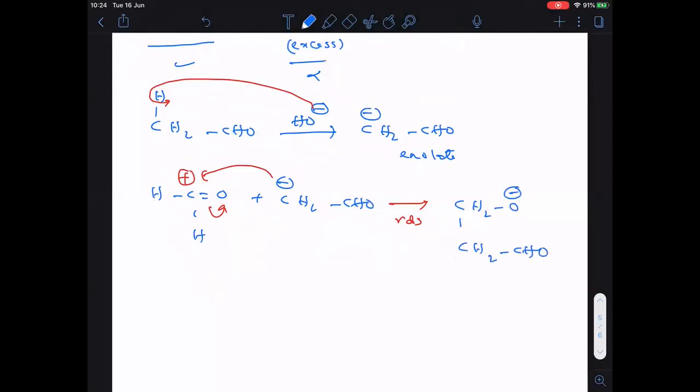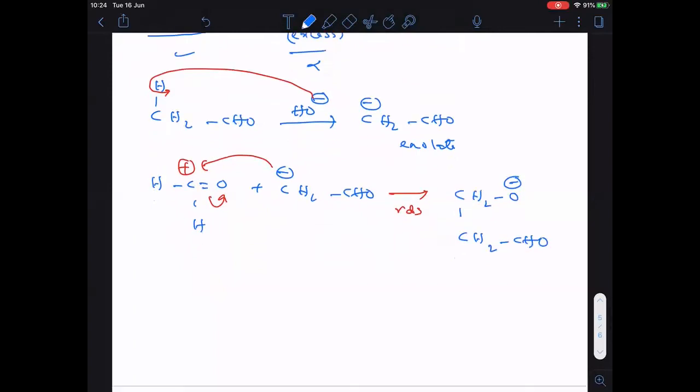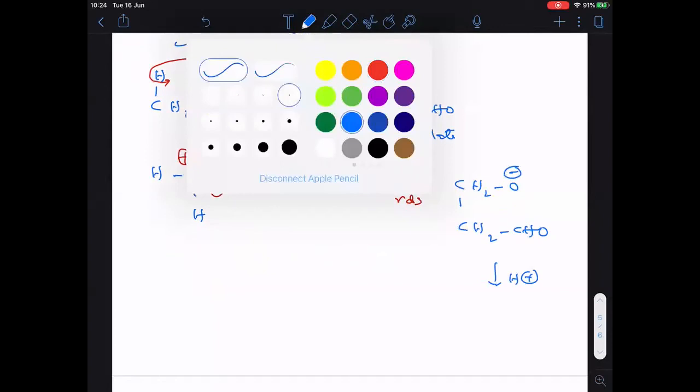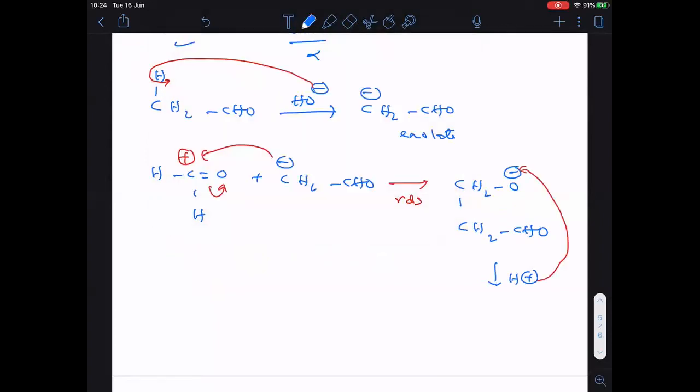Is it clear? In the first step, water is formed. So water contains H plus ions. Now H plus ions are taken by the O minus ions. Then what happened here? CH2OH. Then here CH2CHO, right?